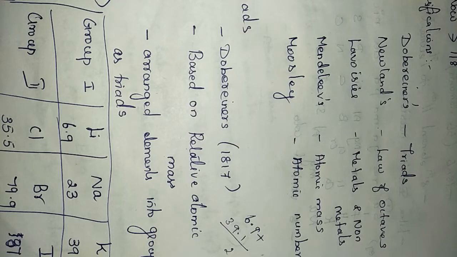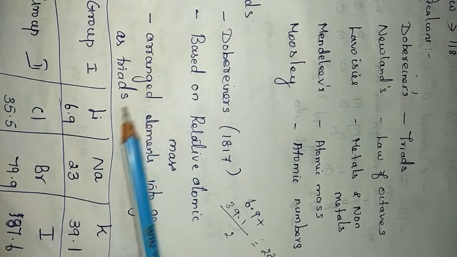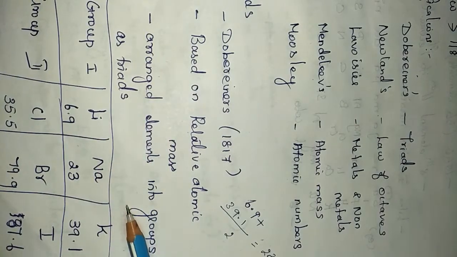Tri means 3, hence the classification is also called triads. His classification totally contains 3 groups, and each group contains 3 elements. You can see here lithium, sodium, potassium.